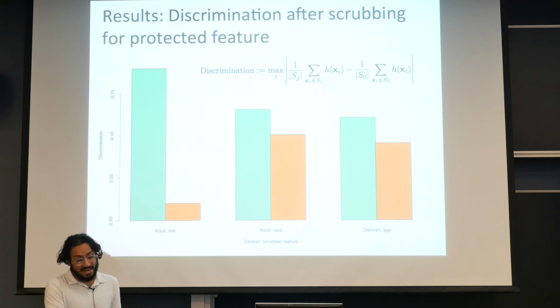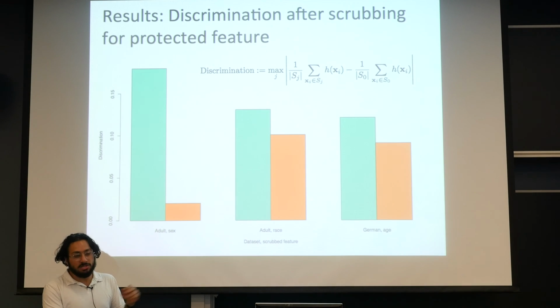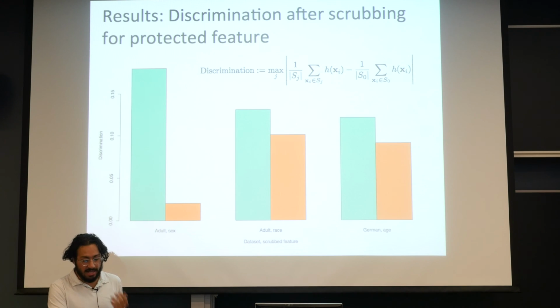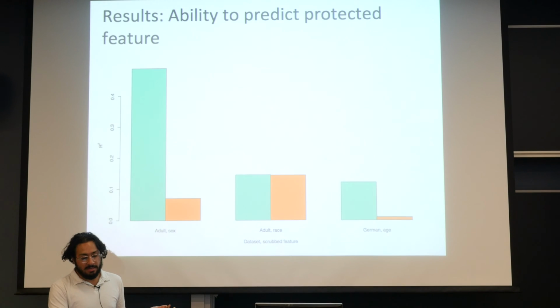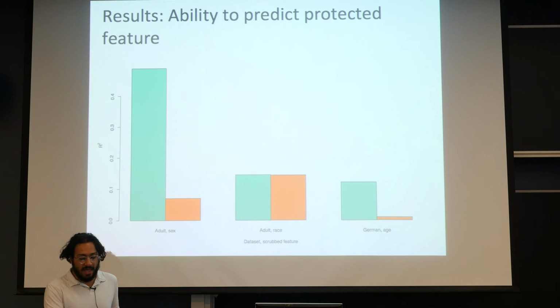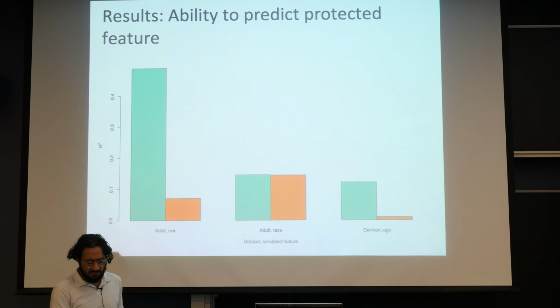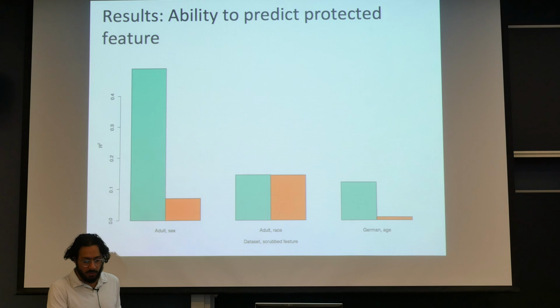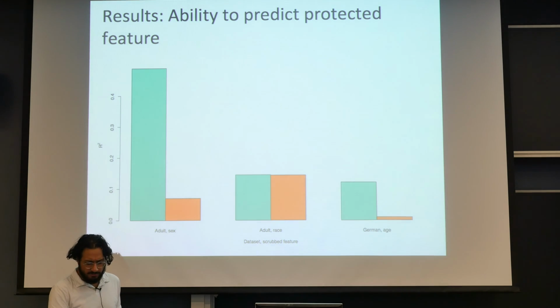When we compare their discrimination score, which is defined here, for the binary feature, it drops a lot. For the others, there is a drop in discrimination, but it's not as dramatic. So the extension doesn't work as well for multi-class features. Also, the idea being that the protected feature should be completely scrubbed from the data once you're using these prototypes. It works very well for the binary, very poorly for the multi-class, and okay for the continuous. And we have different measures of ability to predict. The binary is accuracy, the continuous is R squared, and I don't remember what the softmax was.